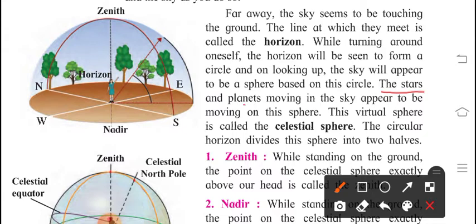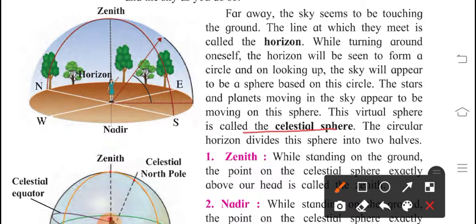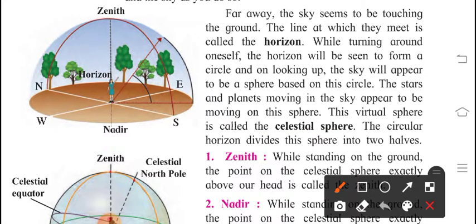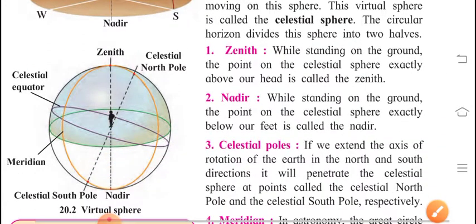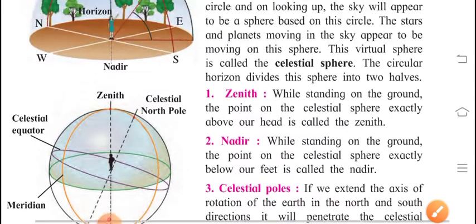The stars and planets moving in the sky appear to be moving on this sphere. This virtual sphere is called the celestial sphere. Here you can observe it in another diagram. This is a virtual sphere related to your sky and your crown, that is called the celestial sphere.